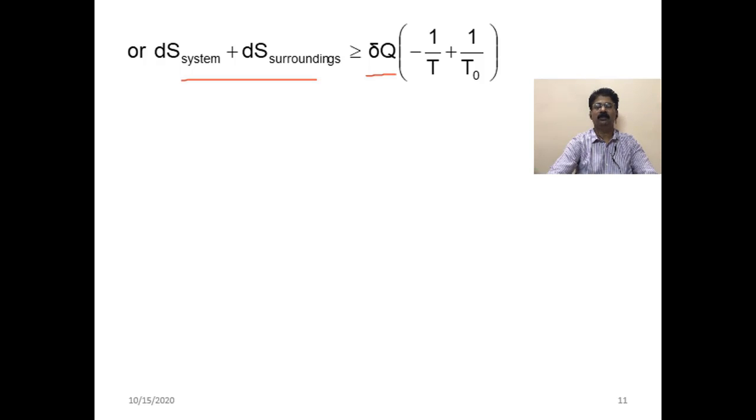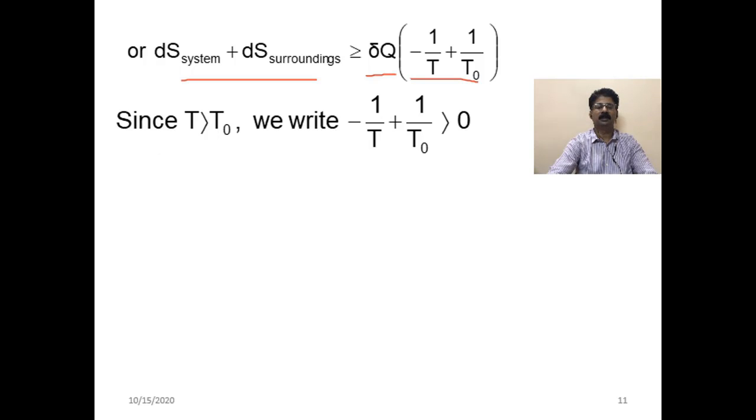Now you have to find out whether this term is positive or negative. That depends on whether T is greater than T0 or T0 is greater than T. As all of you know, in this case T is greater than T0, because T is a higher temperature and T0 is a lower temperature. When T is greater than T0, the term 1 by T becomes less than 1 by T0.